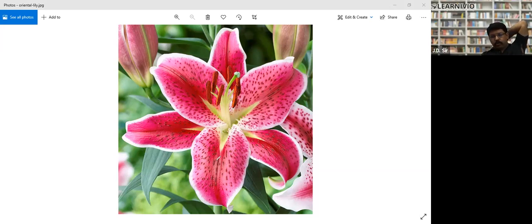I have told you that if the flower is trimerous, in multiples of 3, it is monocot. If the flower is in multiples of 4 or 5, tetramerous or pentamerous, it will be a dicot family. So here the flower is in multiples of 3. This is a trimerous flower, so the family belongs to monocot.